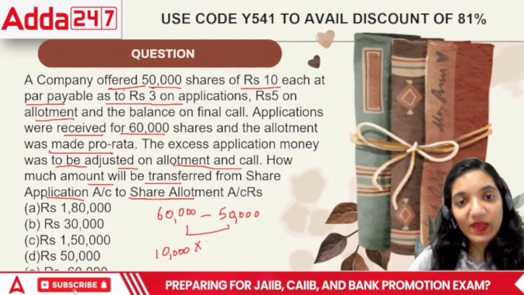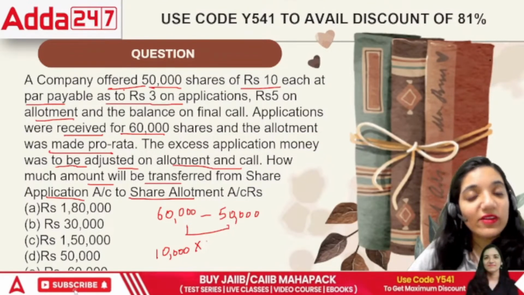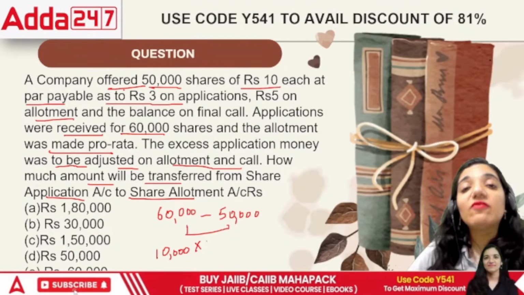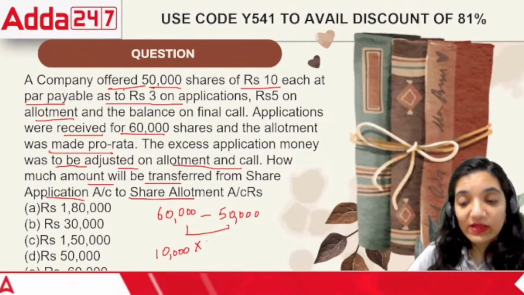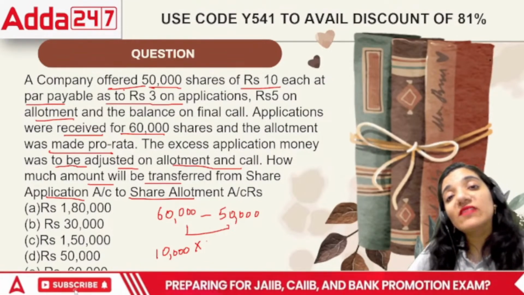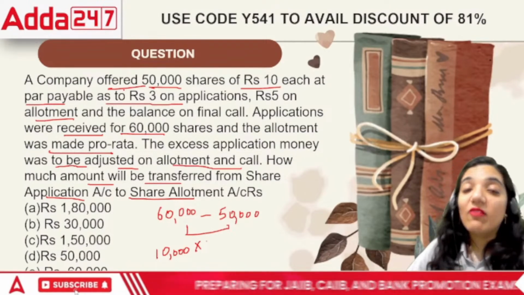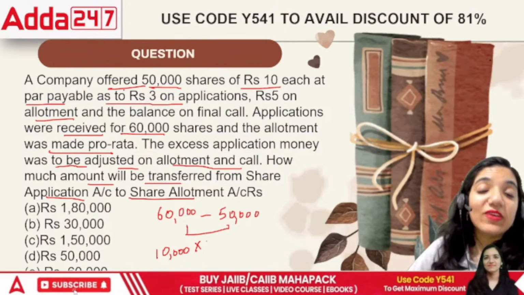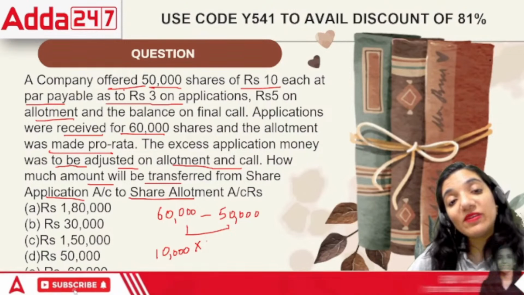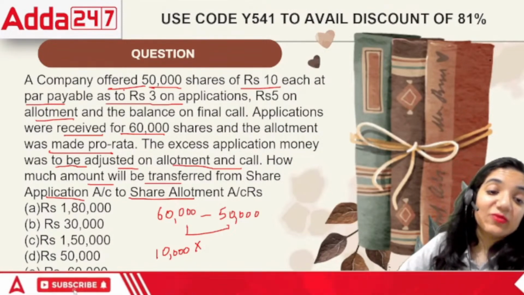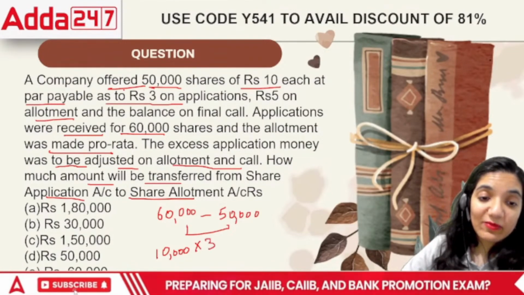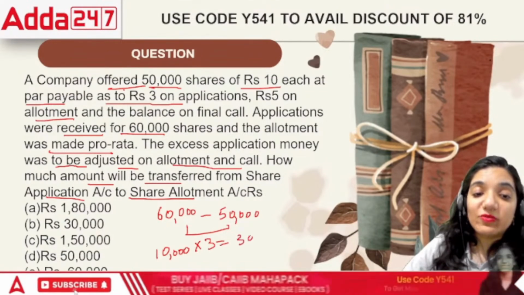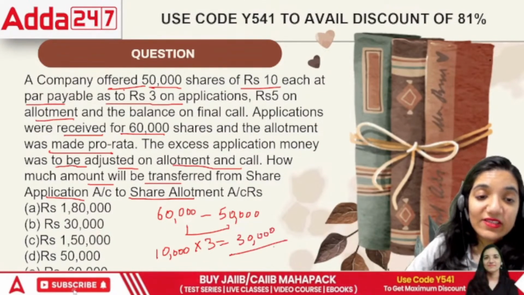After this, we have to pay allotment, then we have to pay the first call, then the final call. Even if we have paid excess at this point of time, later on you will be asking about the next as well. Why don't you adjust the money that we gave today for the future payments? And that is correct. The excess was 10,000 shares multiplied by 3, so the total amount was rupees 30,000, right?